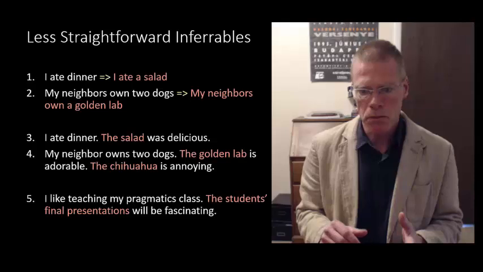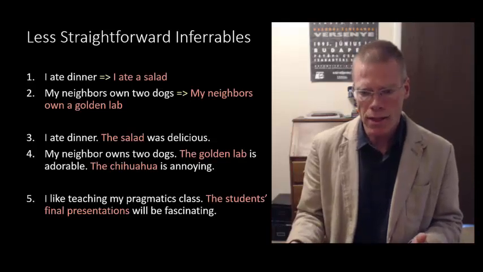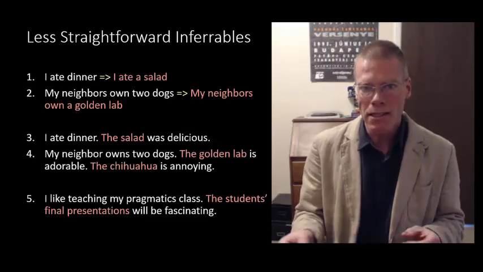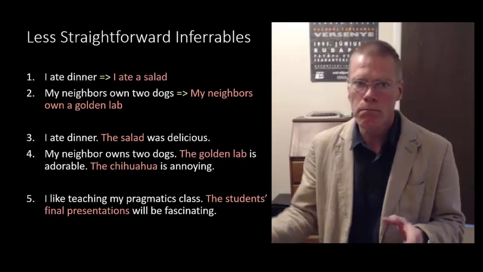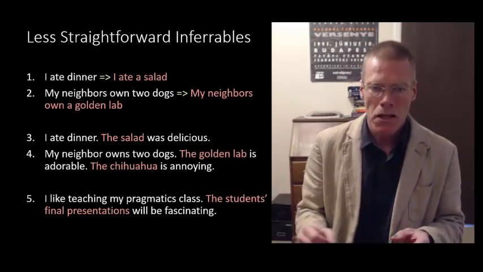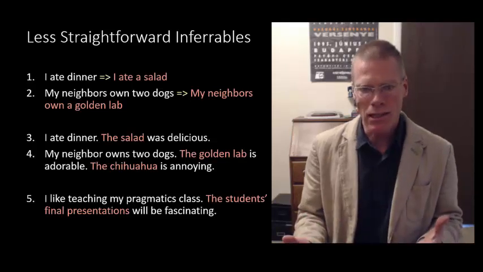And this is the important part, is that we can see with definites, for example, that it does seem that we are licensed to make that inference in retrospect. So let me give you the example. I ate dinner. The salad was delicious.